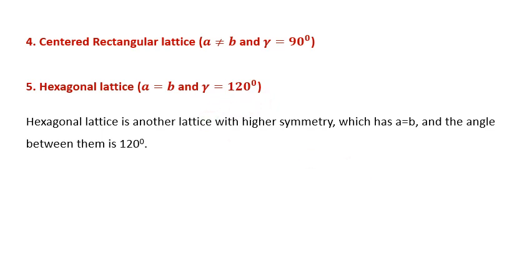Okay, so these are the 5 types of 2D Bravais lattices. So what are the 2D Bravais lattices? Oblique lattice, square lattice, primitive rectangular lattice, centered rectangular lattice and hexagonal lattice. So these are the 5 two-dimensional Bravais lattices.